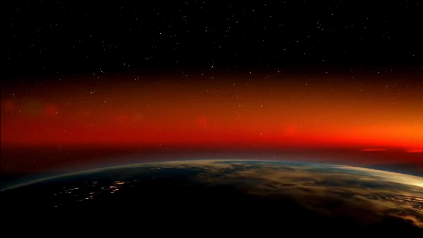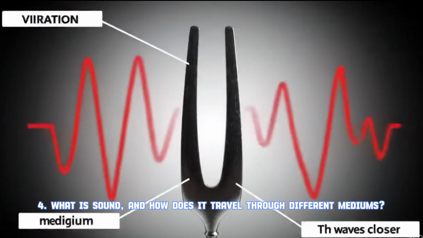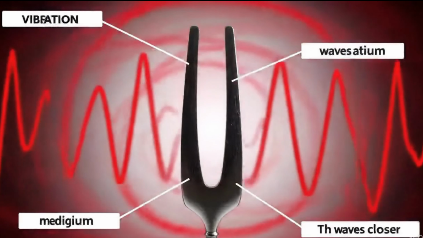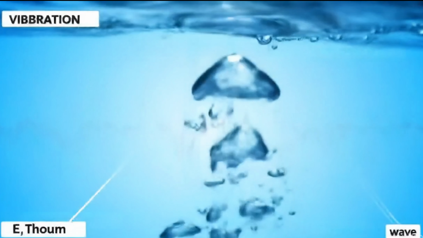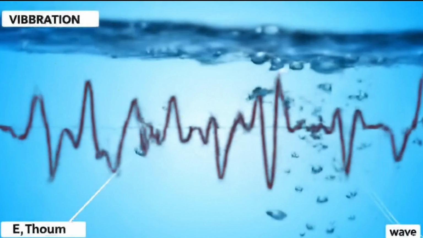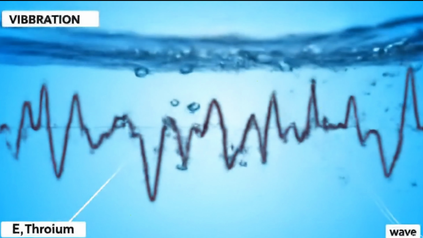4. What is sound, and how does it travel through different mediums? Sound is a vibration. When something moves, like a speaker or a voice, it creates pressure waves in the air. These waves travel to your ears.